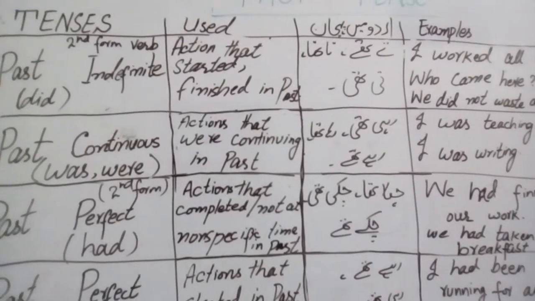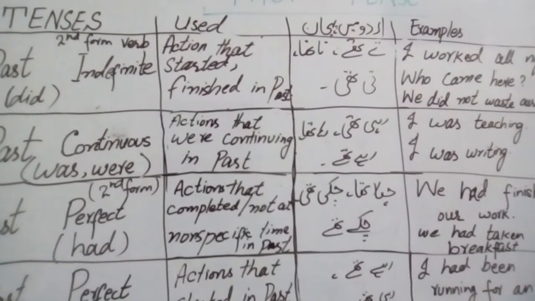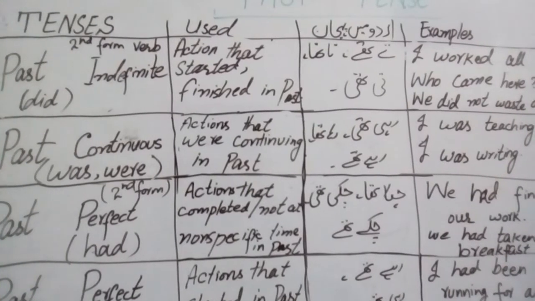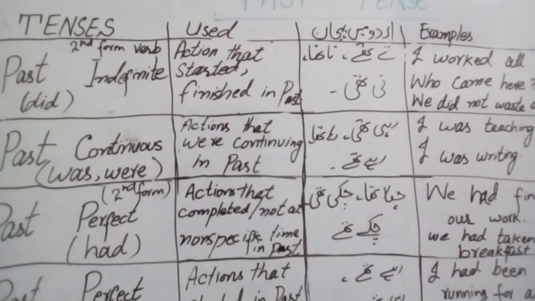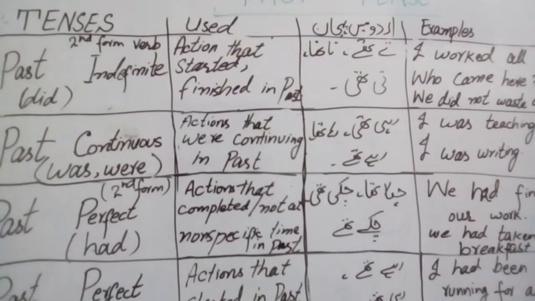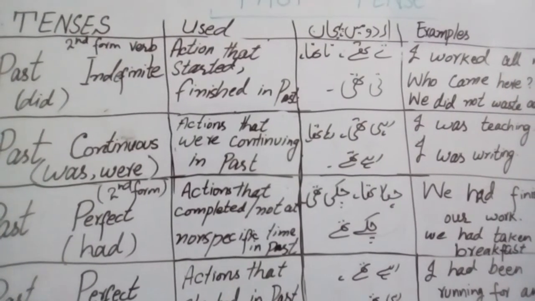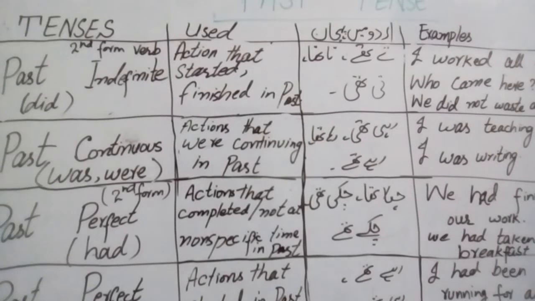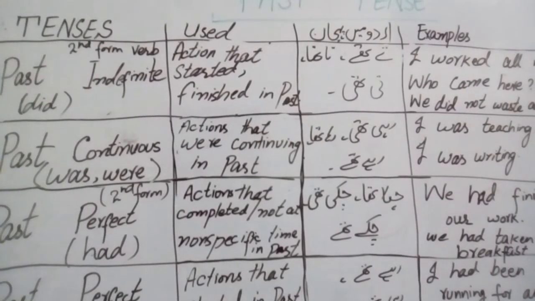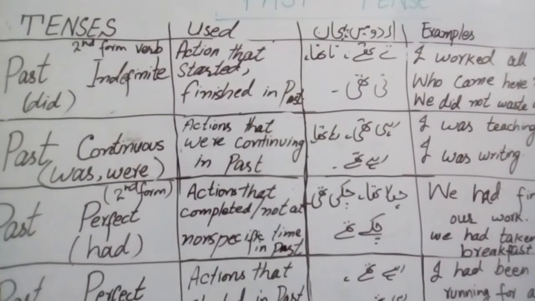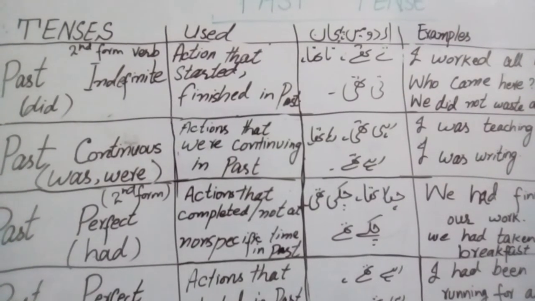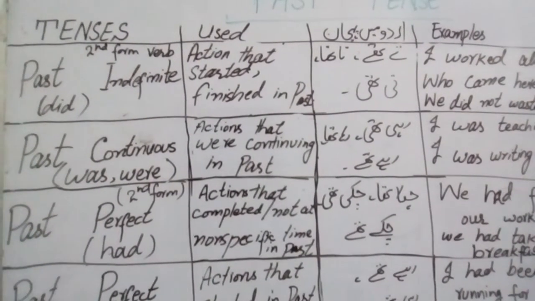In past perfect tense, these tenses are not so commonly used in our daily life conversation. Some examples are: we had finished our work, second form of verb is used, helping verb had is used in the past perfect tense. And next example is we had taken breakfast.